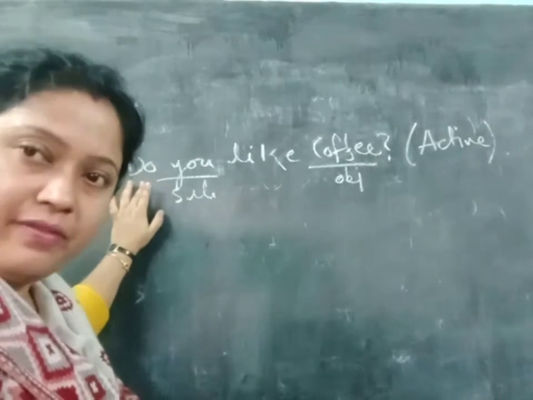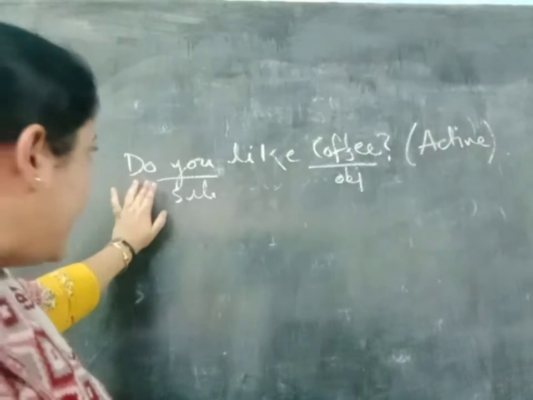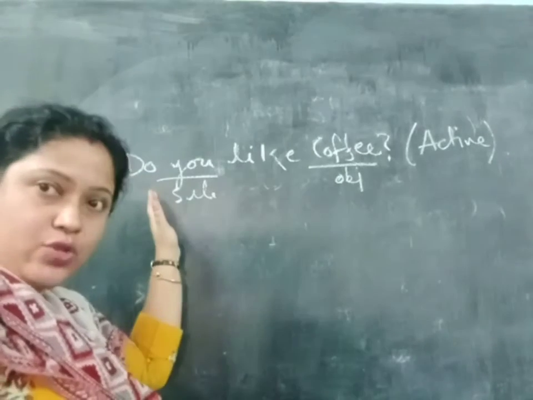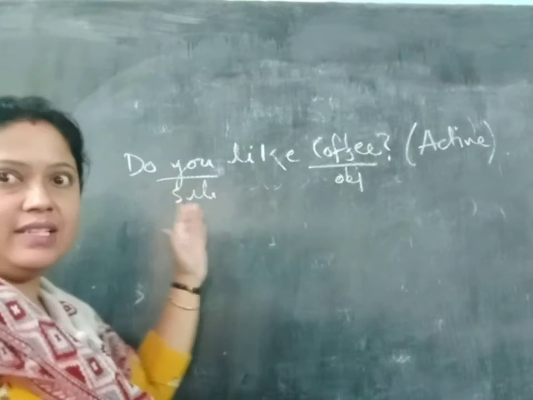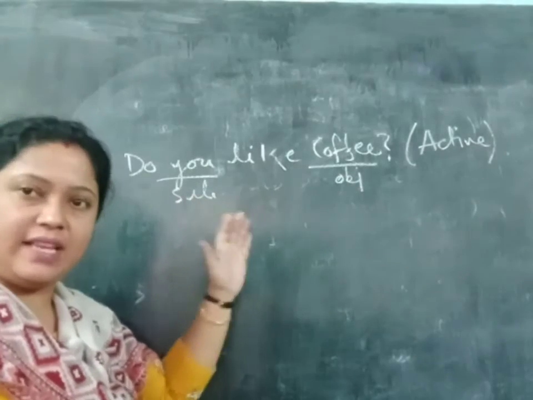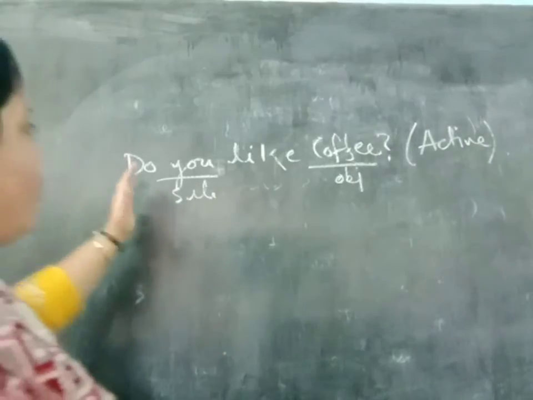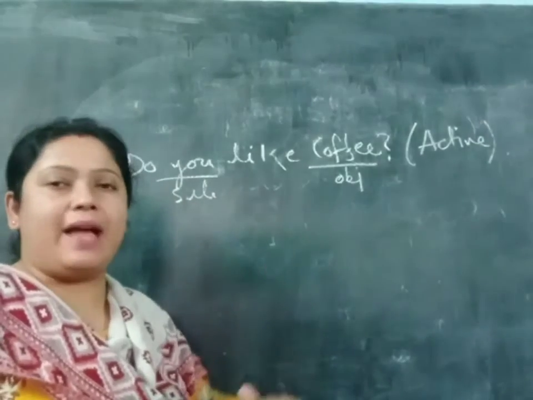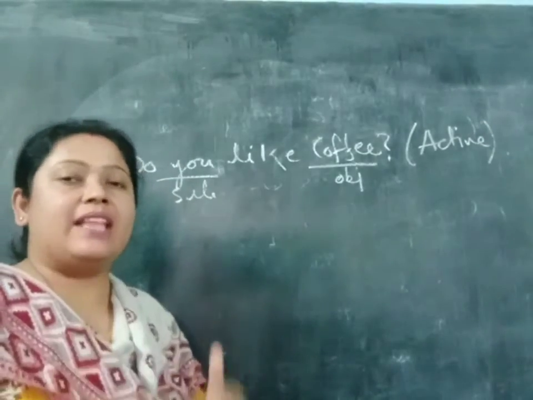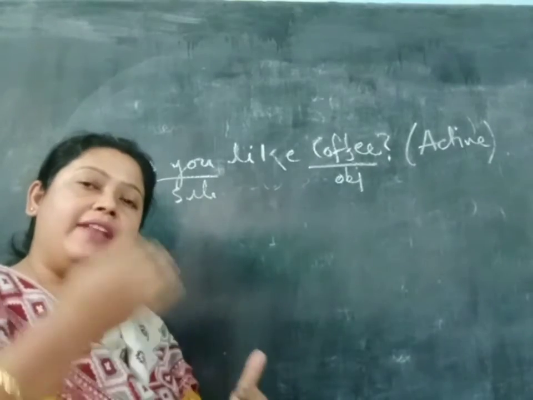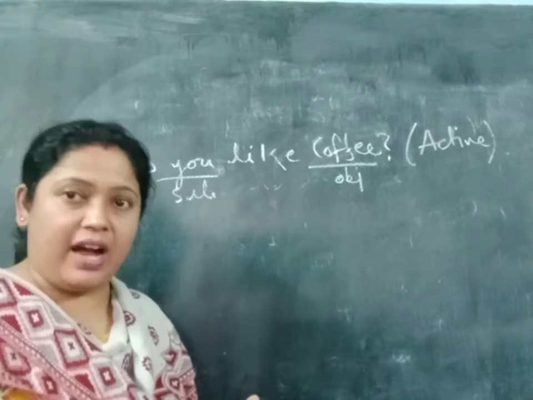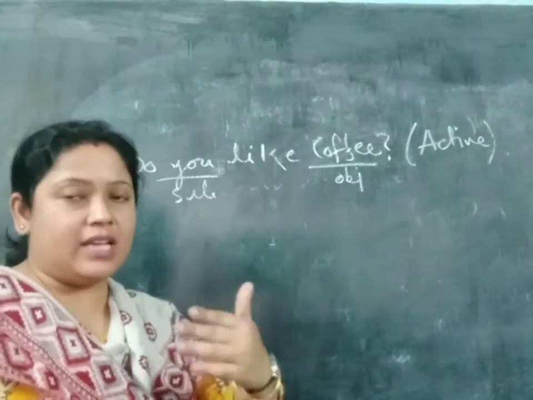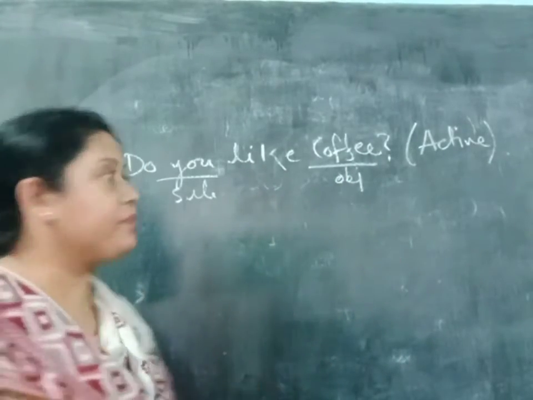Do is the verb, and as we have this do verb, it proves that this sentence is interrogative. When we are changing from active to passive, the verb will be in the first position. At the first we will write the verb, then the subject, and after that it will go on.